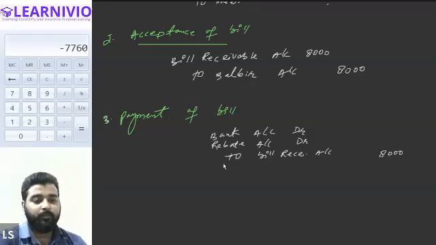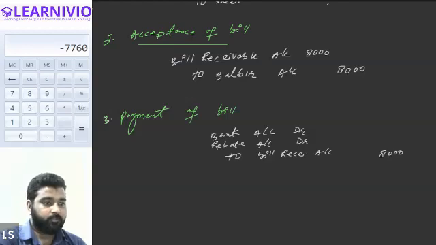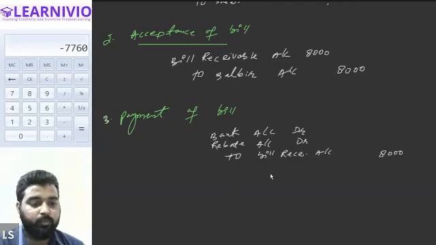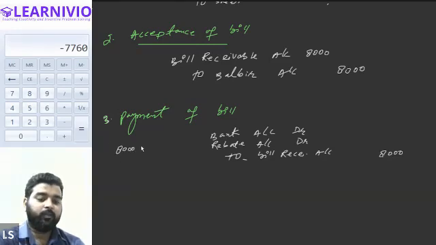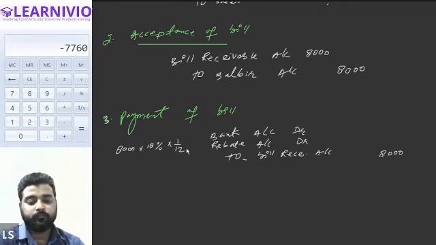Payment is being made how long prior to the due date? One month prior, no? So rebate will be allowed for a 1 month period only, right? So on 8,000, we will be calculating rebate at the rate of 18% per annum, for only one month. So 1/12. This will be the calculation of rebate. Is this clear, everyone?